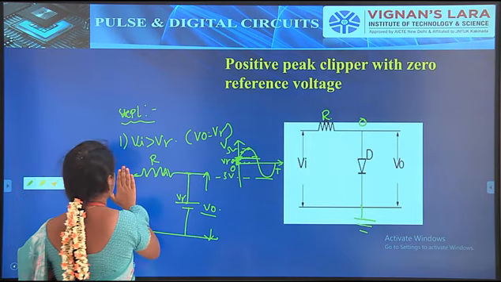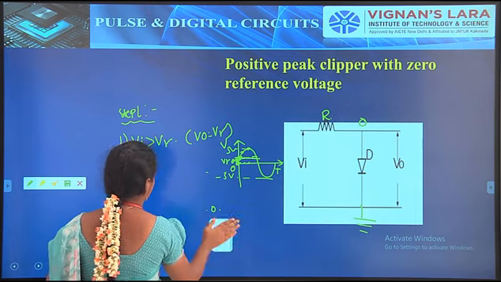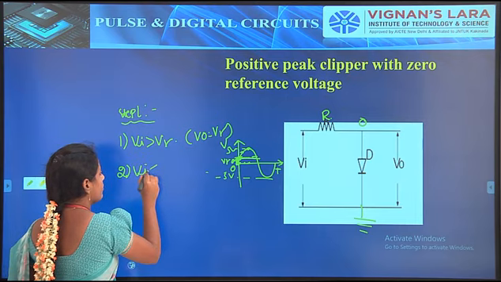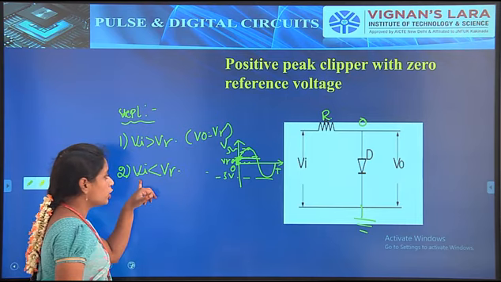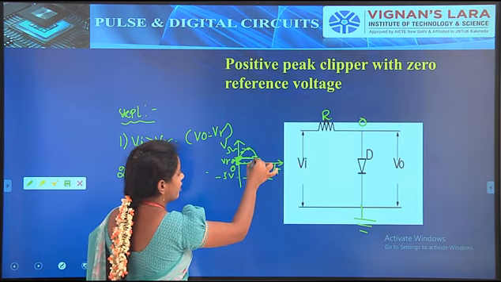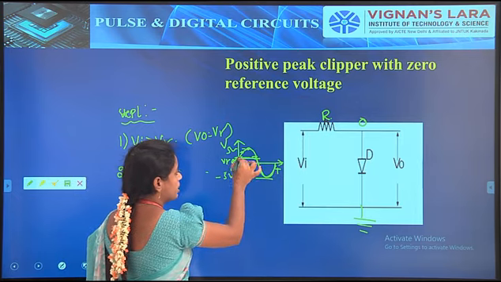So simply we can say that VI is less than V gamma, meaning the input voltage is less than 0.7 volts, from here onwards up to this position.